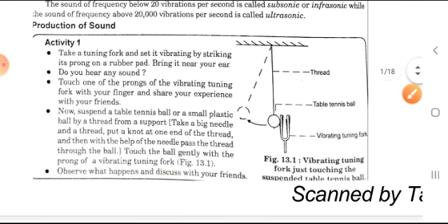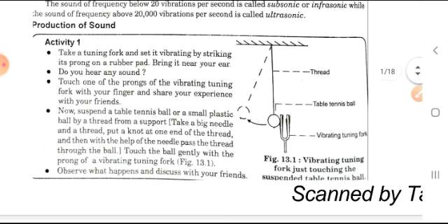In activity number 1, one simple pendulum is hanging here, and the vibrating tuning fork comes to the pendulum, and as a result the pendulum starts vibrating because the sound energy is transmitted from the fork to the pendulum.